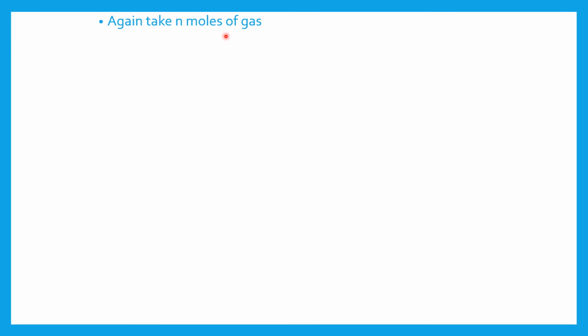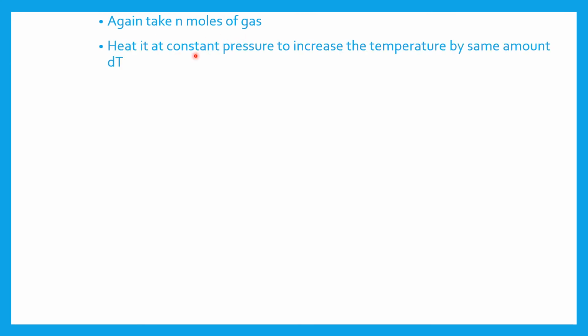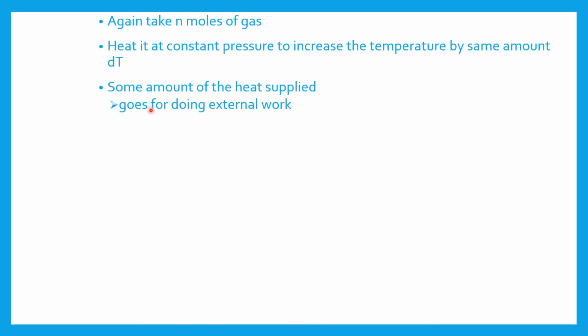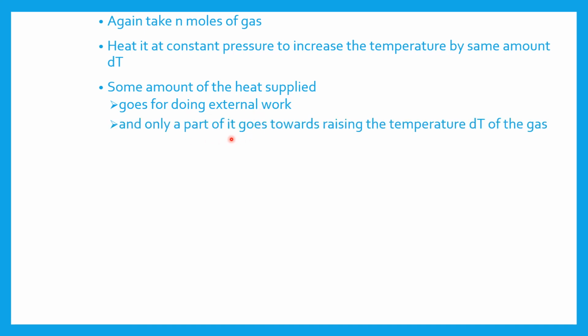Again, take n moles of gas, heat it at constant pressure to increase the temperature by the same amount dT. Some amount of the heat supplied goes for doing the external work, and only a part of it goes towards raising the temperature dT of the gas.